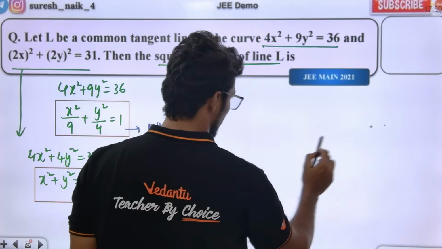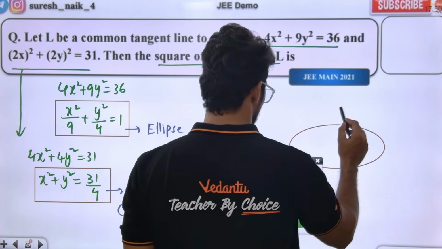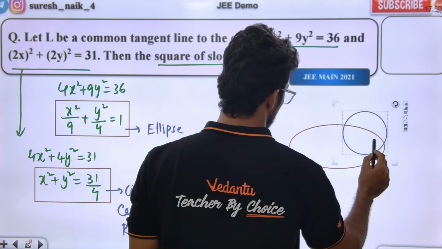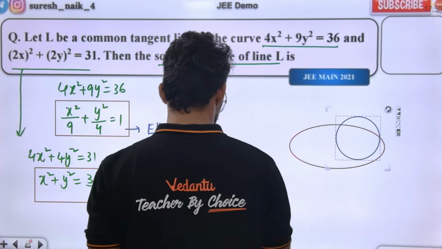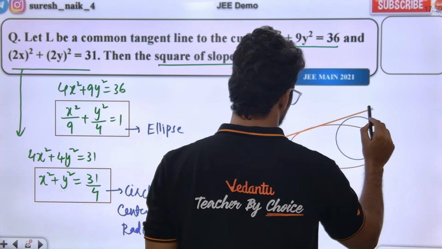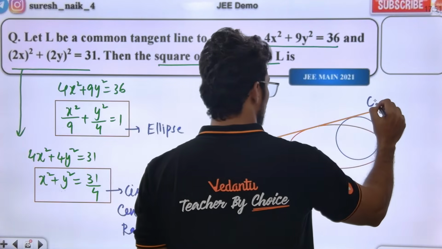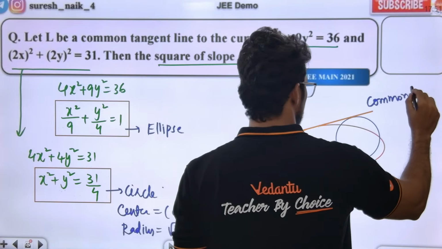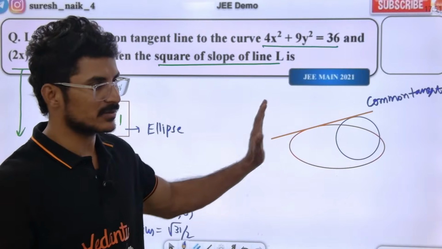I'll draw the rough diagram. These two curves are having some common tangent. These two are having some tangent in common. It's not a fair diagram, just a rough diagram.